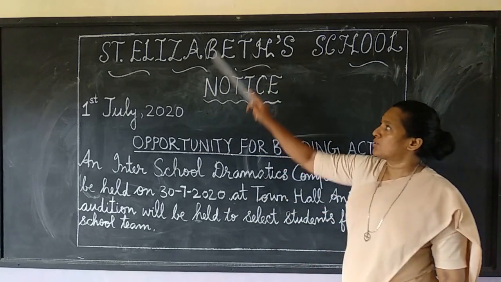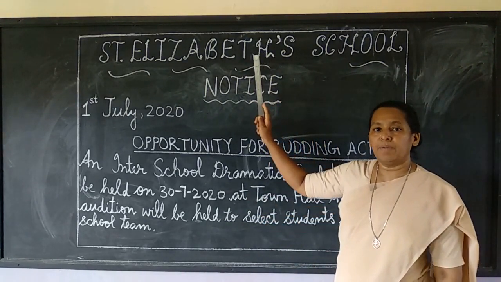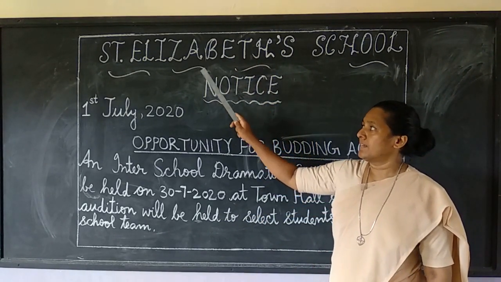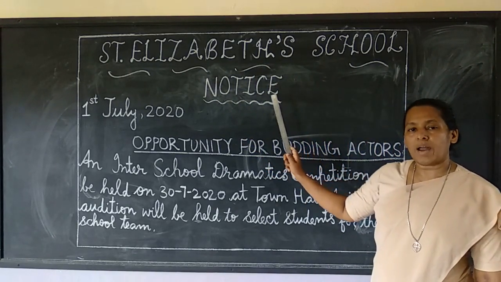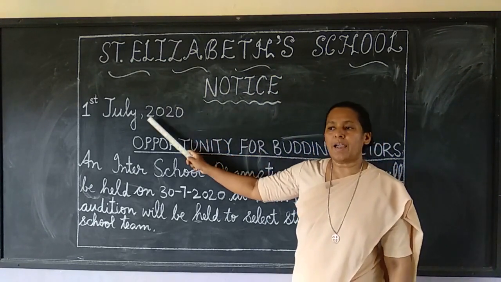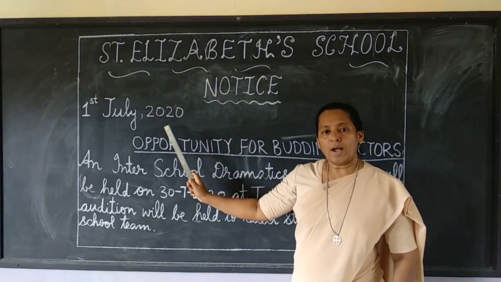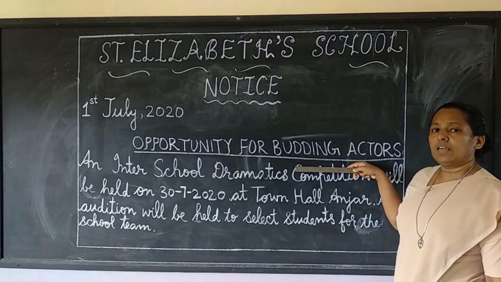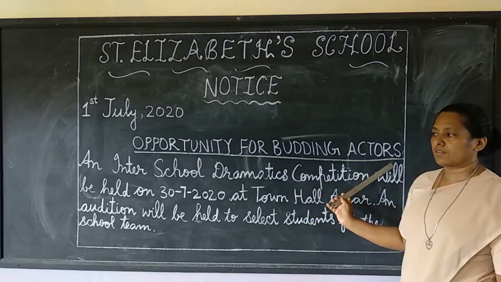First of all, draw a rectangular box. Then in the middle of the box, write the name of the organization, that is St. Elizabeth School. Below that, write the word notice in capital. On the left hand side, write the date. Then, leaving one line, write the title in the middle, that is Opportunity for Budding Actors.